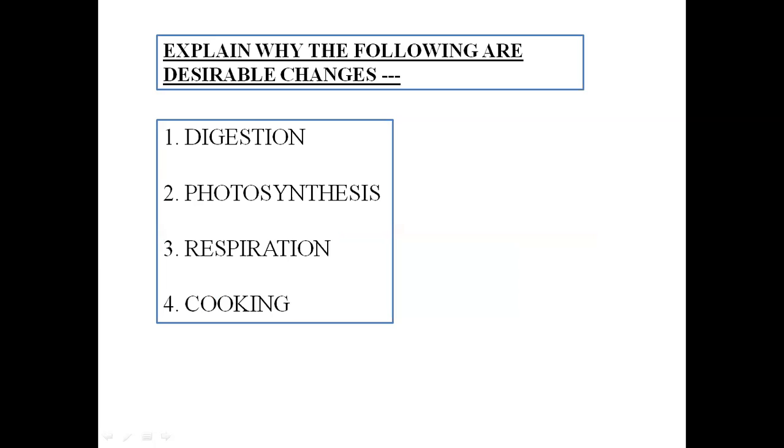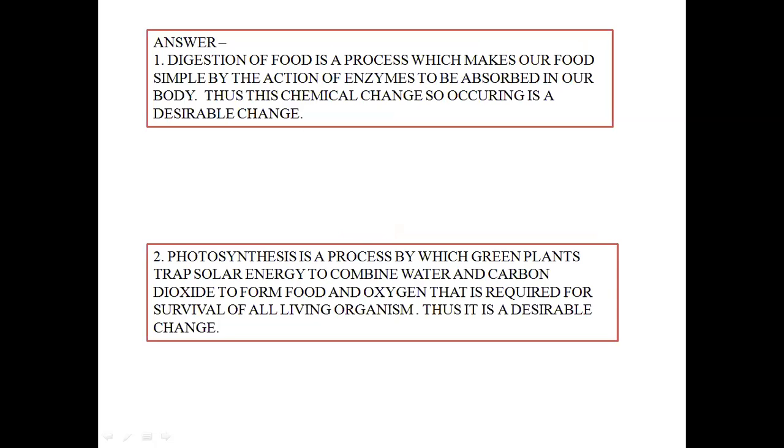Next, we will explain why the following are desirable changes: digestion, photosynthesis, respiration, and cooking. Now, digestion.